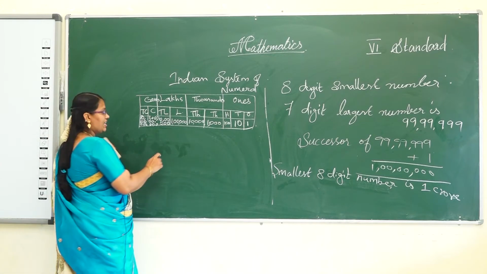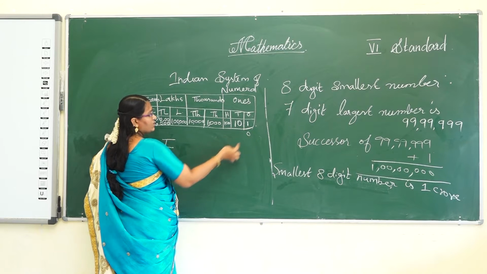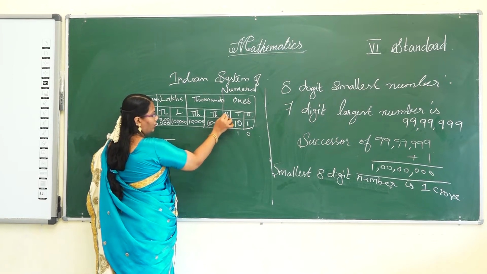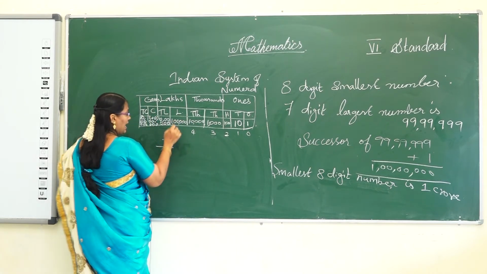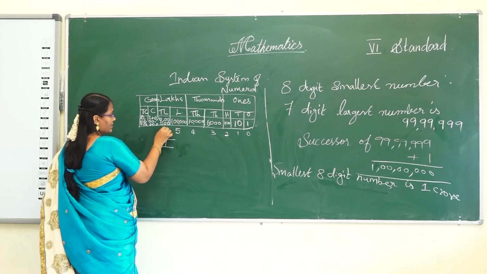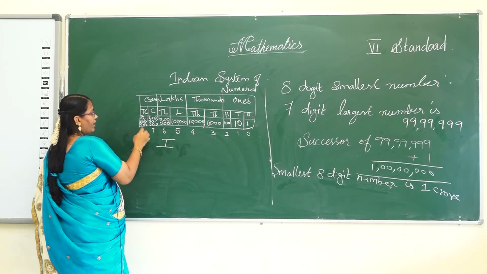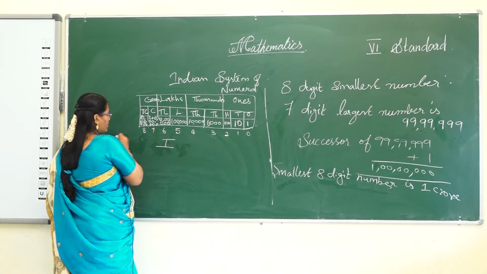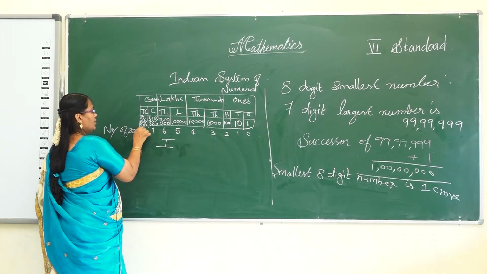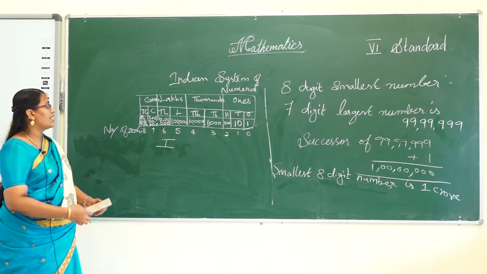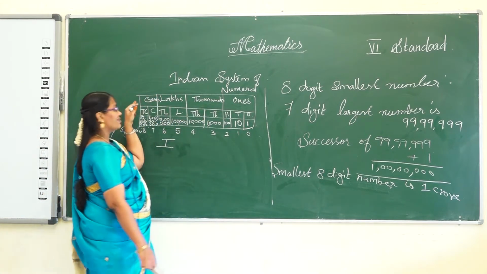And next one, international. How many zeros? You will calculate. Ones, nothing, 0. Tens, 1 zero; hundreds, 2 zeros; 1000, 3; 10,000, 4; lakhs, 5; 10 lakhs, 6; crore, 7; and finally 10 crore is 8 zeros. So these are the number of zeros in the Indian system of numerals corresponding to the division of ones, thousands, lakhs and crores.